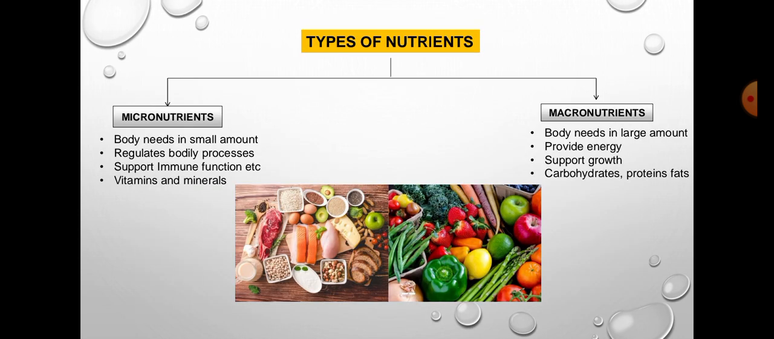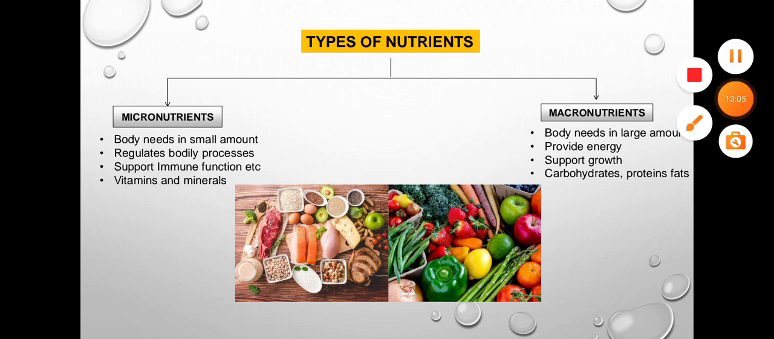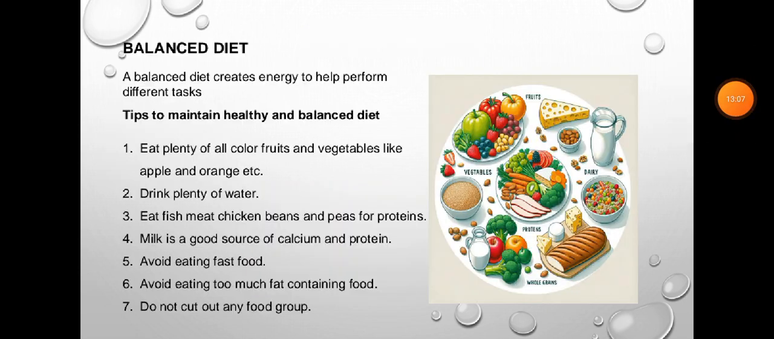Now types of nutrients: macronutrients and micronutrients. Macronutrients, the body needs in large amount. Micronutrients, they are needed in small amount. Micronutrients regulate body processes and support immune function, etc. Macronutrients provide energy, support growth, etc.